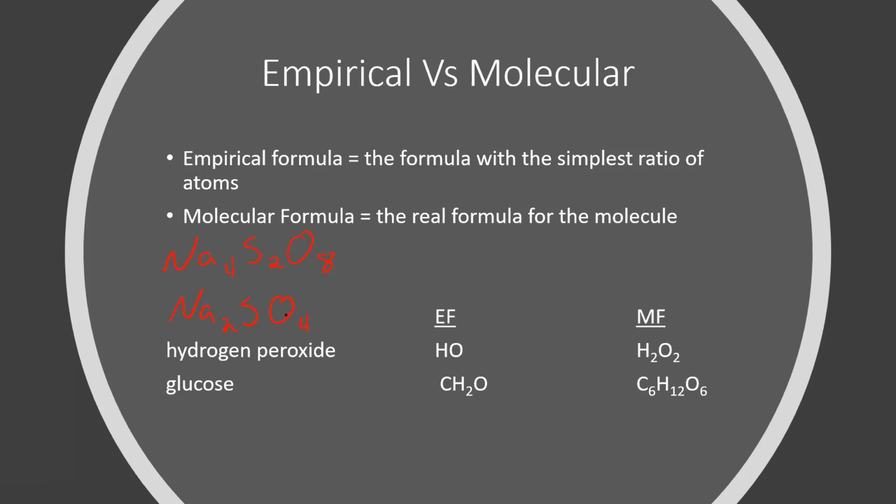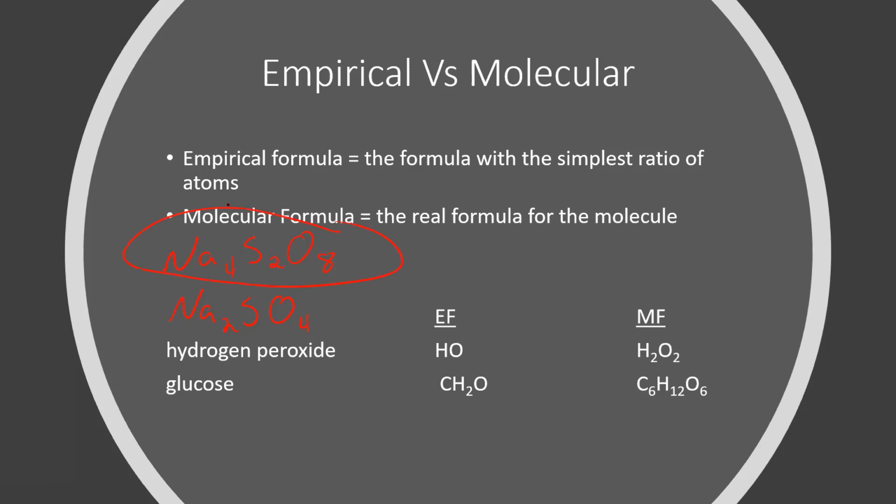So there's only one empirical formula, but each empirical formula could represent more than one molecular formula, if that kind of makes sense. Whenever I give you a molecular formula and ask what the empirical formula is, all you have to do is reduce those subscripts as far down as they'll go.